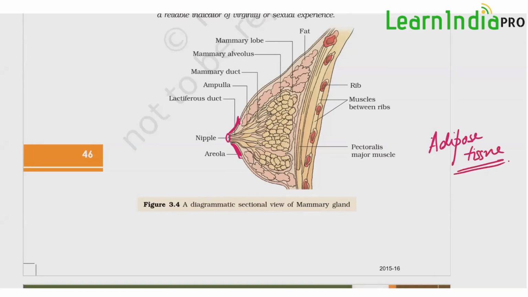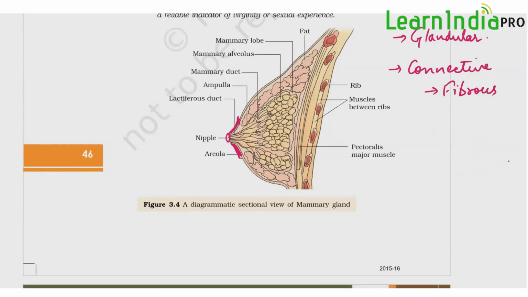So which tissues does the mammary gland contain? First is glandular, which we have done, derived from epithelial tissue. Next is connective tissue: one is fibrous tissue, and the other is adipose tissue. So two connective tissues, fibrous and adipose.